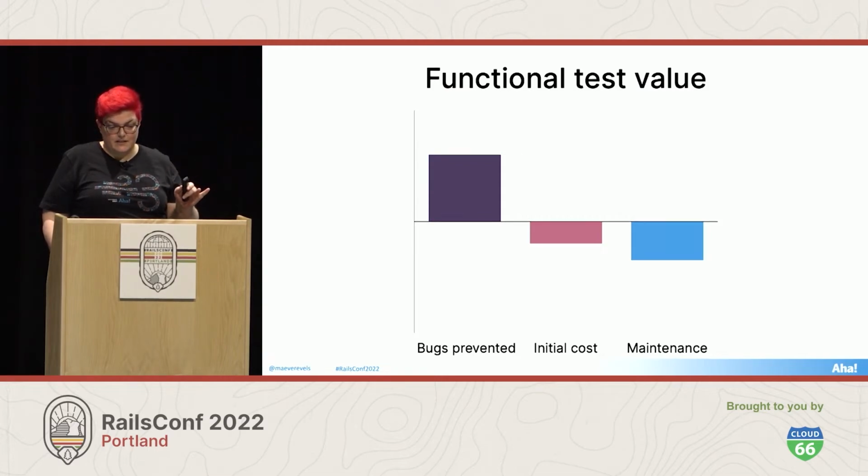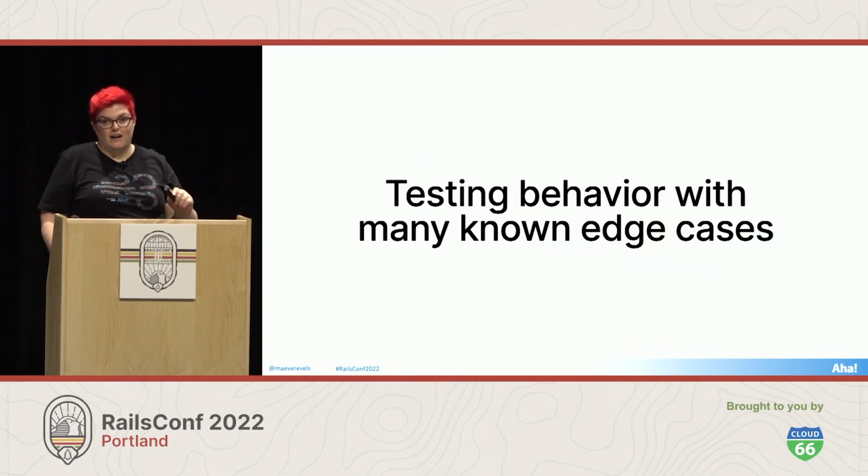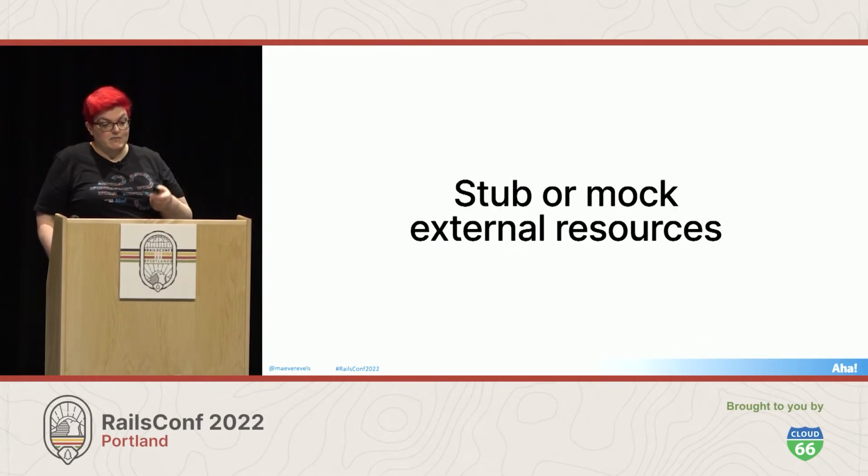So functional tests are especially good for a couple different situations. One is if you want to exhaustively test behavior that has a lot of edge cases, like error handling or user permission checking. The test harness for an integration test is quickly going to become unwieldy for this purpose, and functional tests are the perfect place for this kind of assertion. The other time is if you need to stub or mock any external resources. Integration tests don't always make that easy, and so sometimes it can be more convenient to write a functional test, which will let you expose more enabling points.